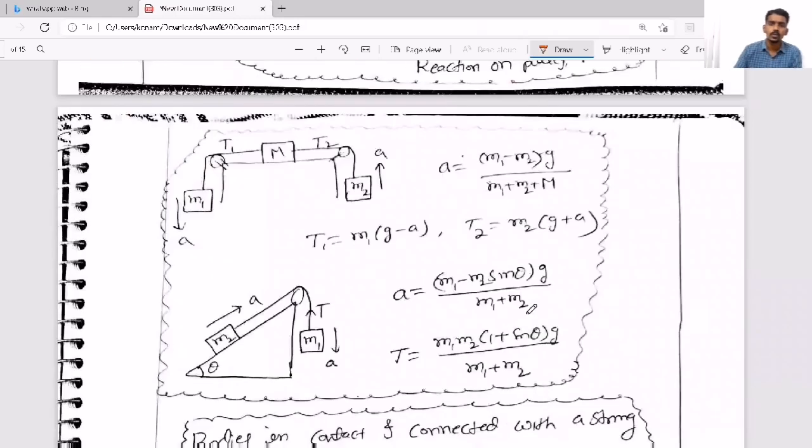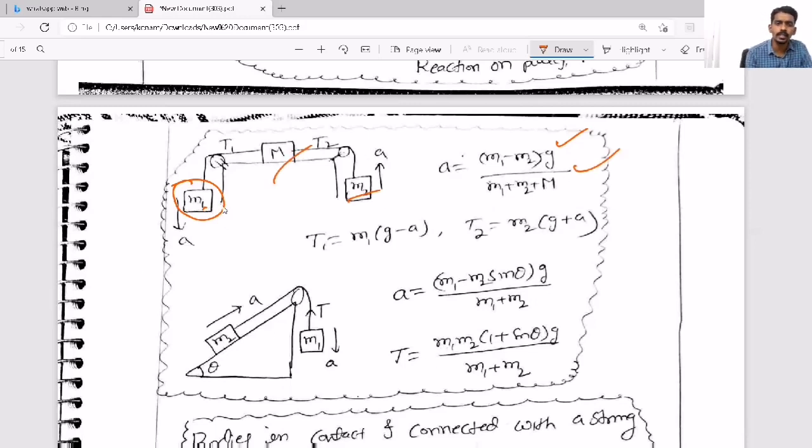More systems are there. So two more systems. Here you consider two particles moving vertically, one particle moving horizontally. Here also the same thing: total weight going down. What is the weight that is going down? m1g minus what is the weight that is going up? m2g. So (m1 minus m2)g by total mass, which is m1 plus m2 plus m. So this is the acceleration.